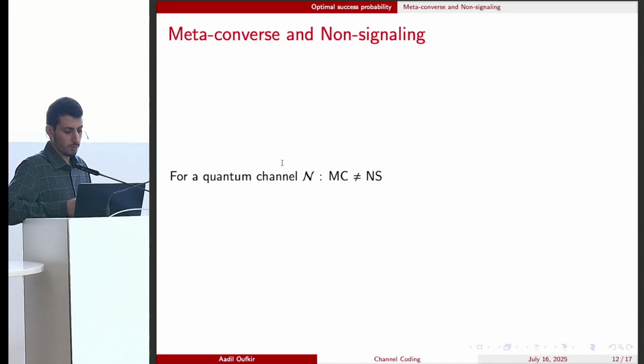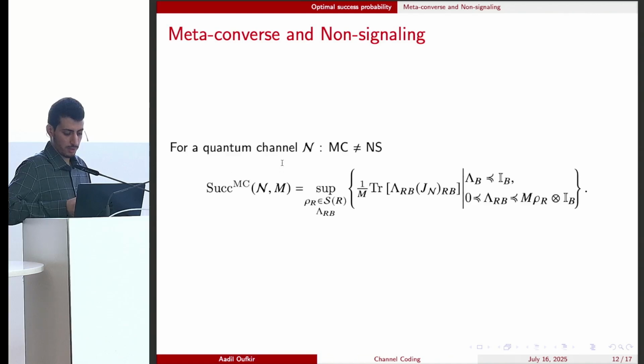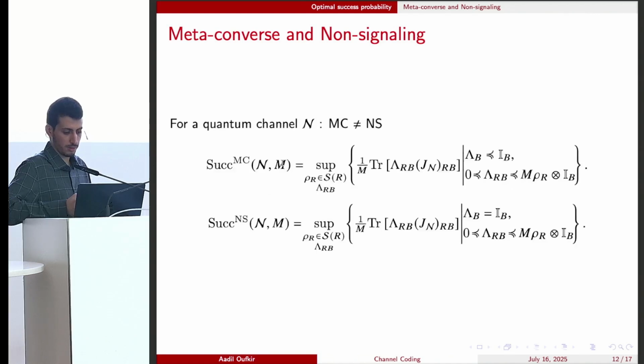Now, for fully quantum channels, we have seen that the meta-converse is different from non-signaling, and we can see more precisely the difference here in their respective SDPs. So they are comparable, but the only difference is that the constraint on lambda b should be at most identity for the meta-converse, and it should be equal to identity for the non-signaling.